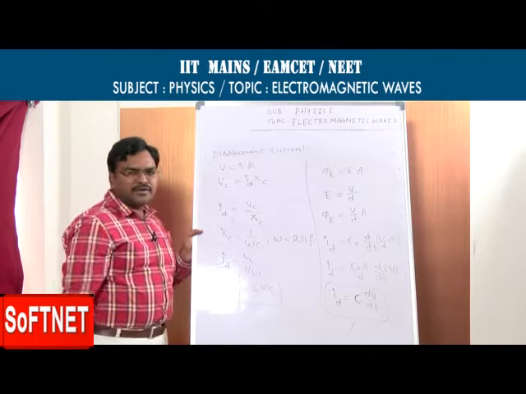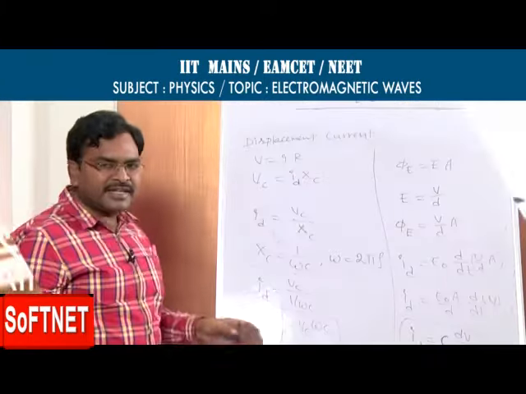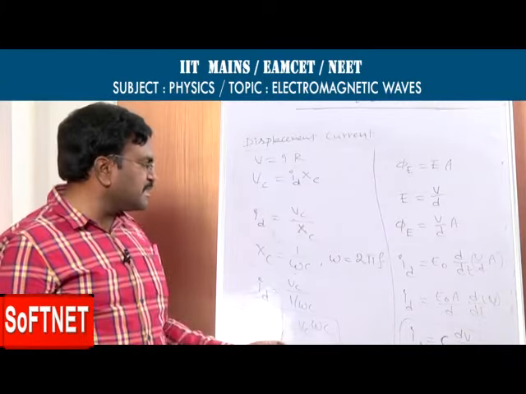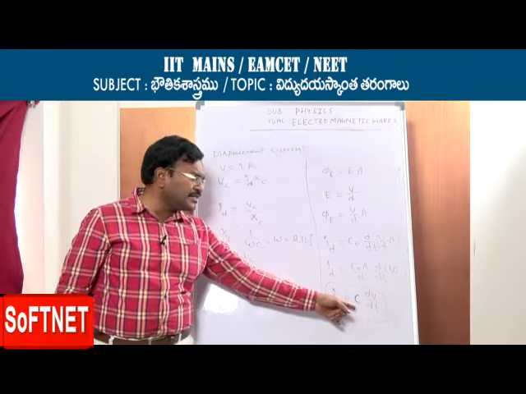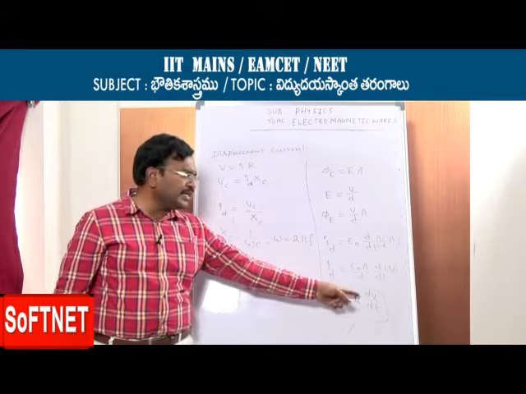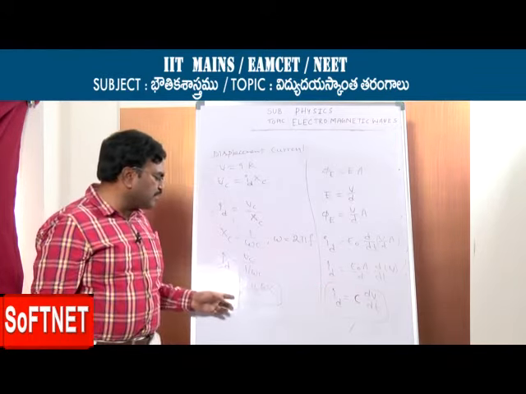Vc into omega c. This is one more formula for displacement current. Is it clear? We have three formulas for displacement current. First of all, what I told, Id is equal to C into dV by dt. What is C? Capacitance. dV by dt, dV represents what? Change in potential, dt represents what? Time.